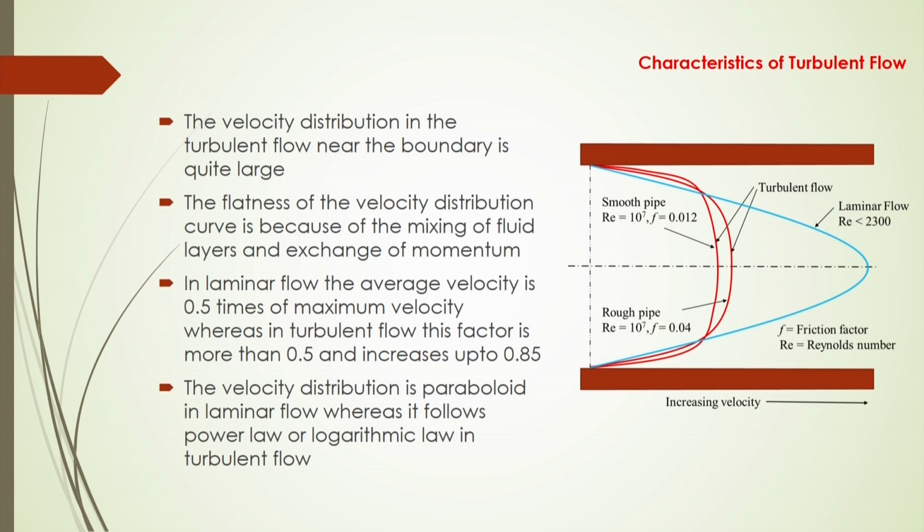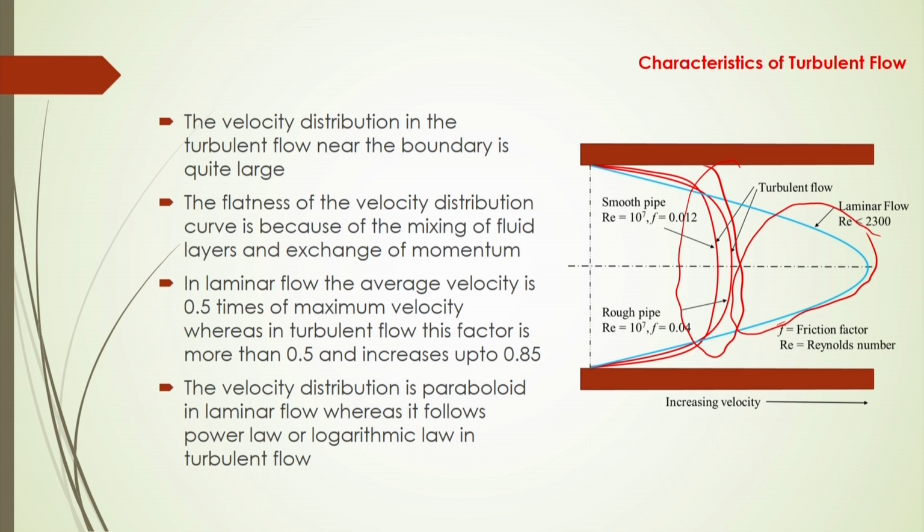So, here in this picture you will see the nature of the distribution of the velocity: for laminar flow you are getting this type of paraboloid velocity distribution profile, whereas in the turbulent flow you are getting this type of velocity profile.